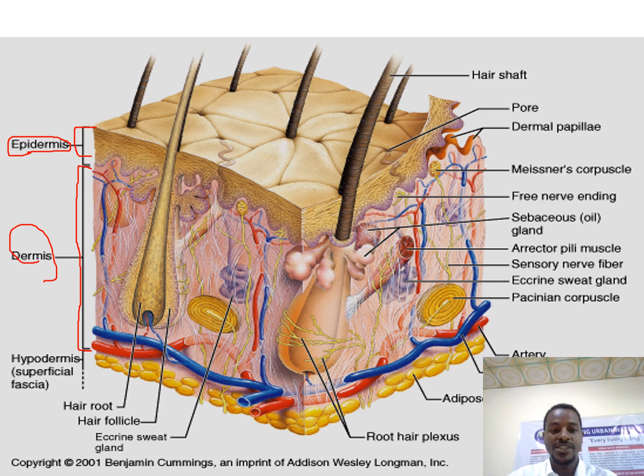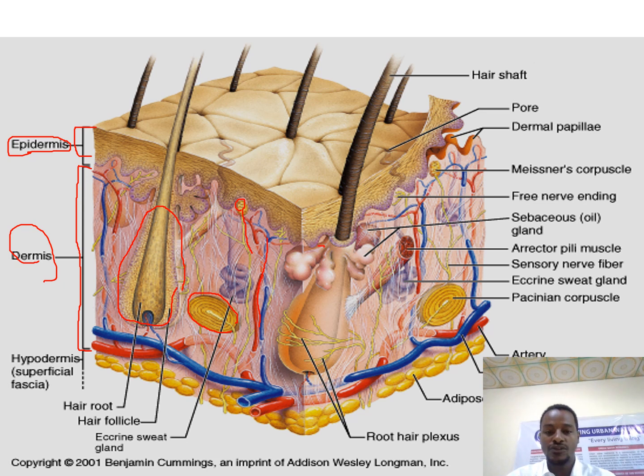In this dermis, as you see, we have blood vessels, veins, arteries, and capillaries. We have nerve endings, and the root part of the hair follicle here. We have different kinds of nerves here; I will come to the different kinds of nerves within the dermis in another presentation.